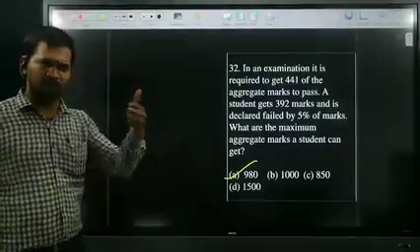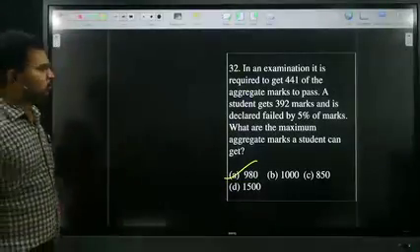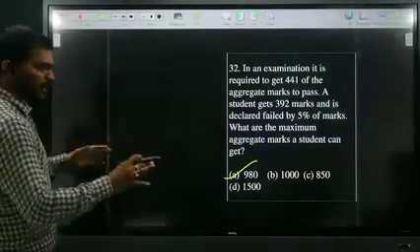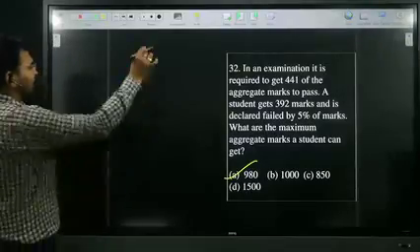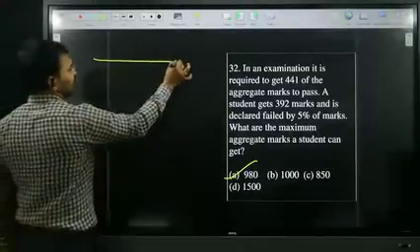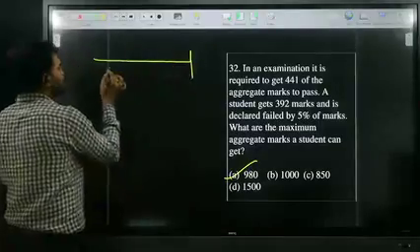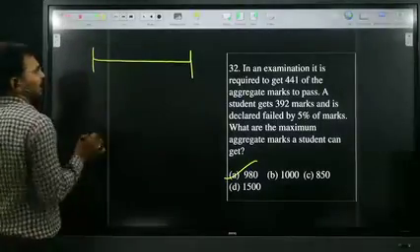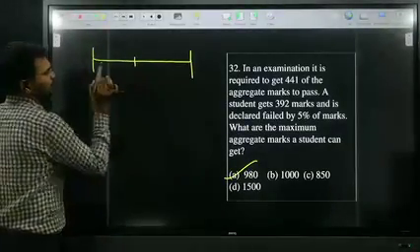All of you understood what I said? So once again, I will explain on the board. It's very easy. Look at me. Once again, this model is very important. Wherever they ask the examination pass or fail method, first of all, draw a line and subdivide it into 3 sublines.